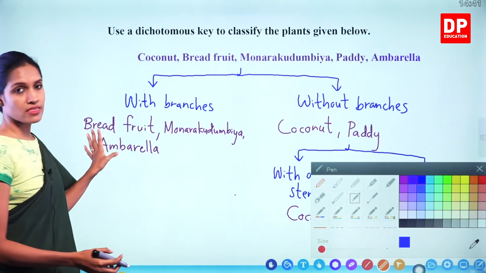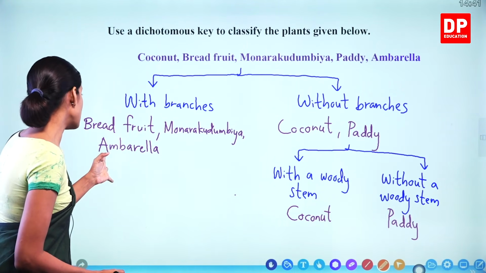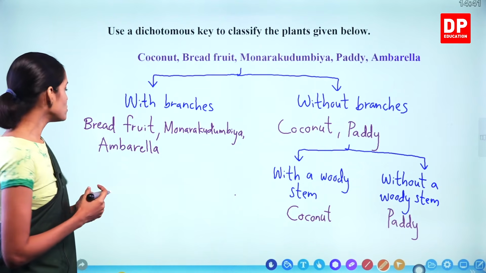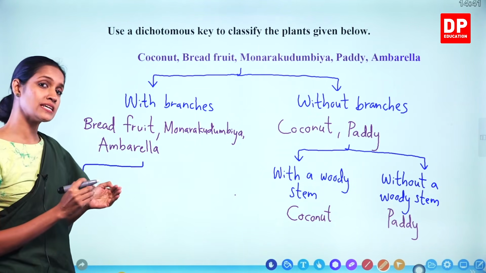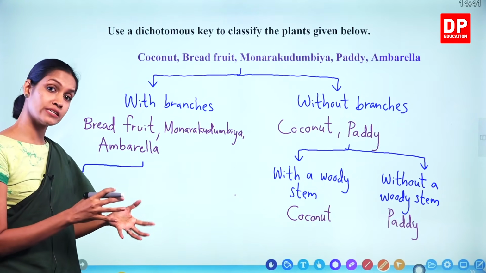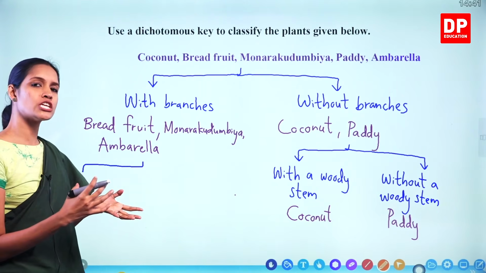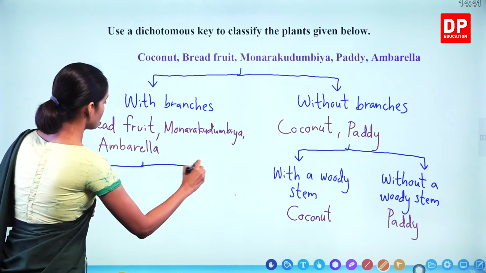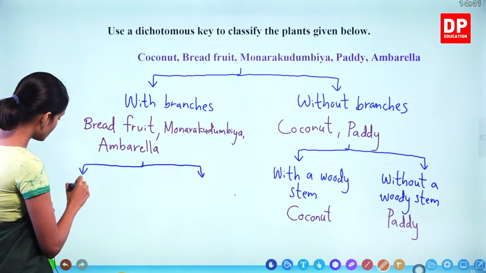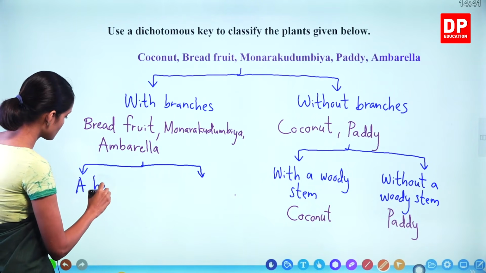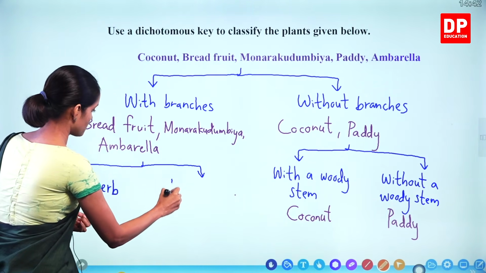Here we have 3 plants: breadfruit, Monorecudumbia and Amberella. So I am going to take one factor. Now I told you Monorecudumbia is a herb, small plant, it's a herb, right? But breadfruit and Amberella, they are not herbs, they are trees, okay? So we will write that factor. A herb, not a herb.